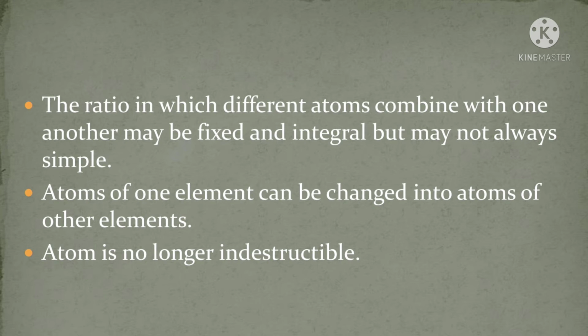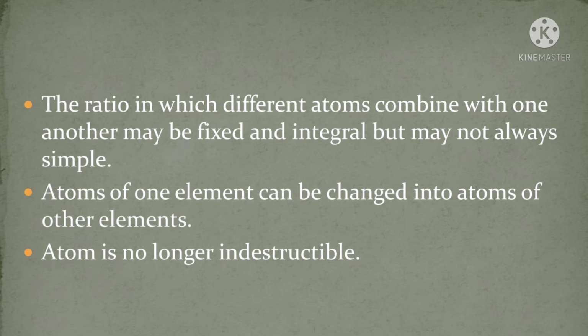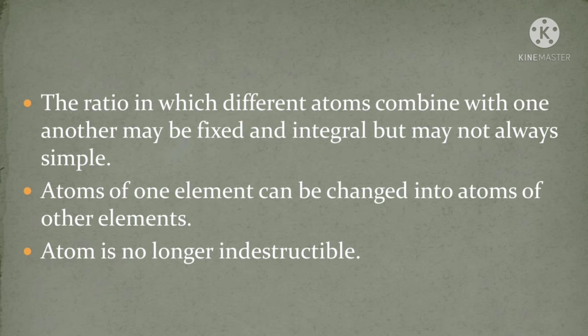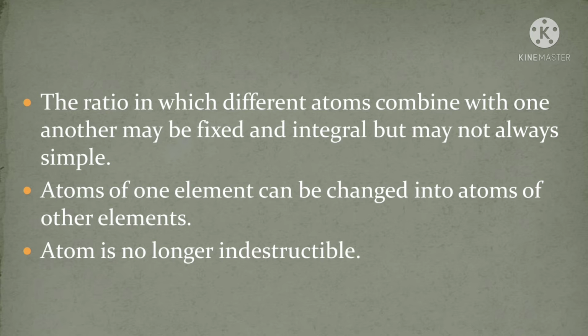Next point is, atoms of one element can be changed into atoms of other elements. For example, after bombardment of alpha rays, nitrogen can be changed into oxygen. This process is known as transmutation. Seventh one is, the atom is no longer indestructible.